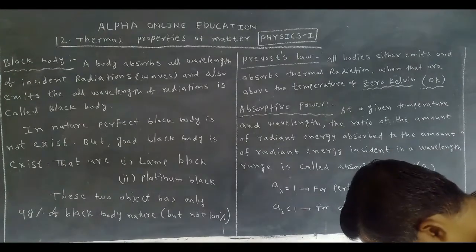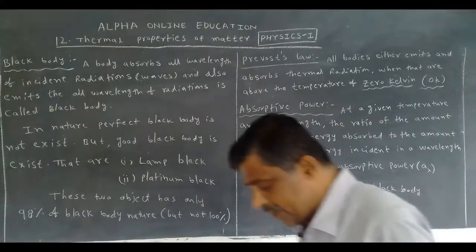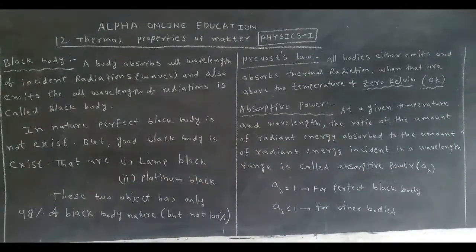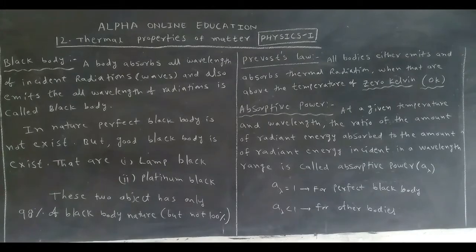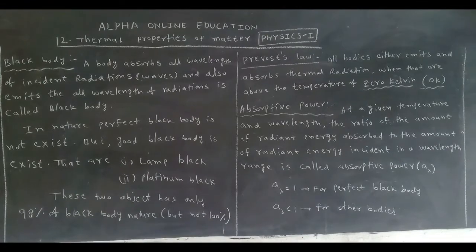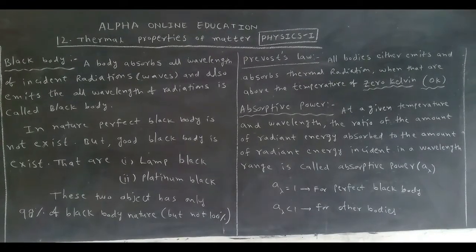Is it clear about the black body? A black body absorbs all wavelengths of radiation and also emits all wavelengths of radiation. As per Prevost, all bodies emit and absorb radiation when they are above a temperature of 0 Kelvin. Next, absorptive power. The symbol is A lambda.